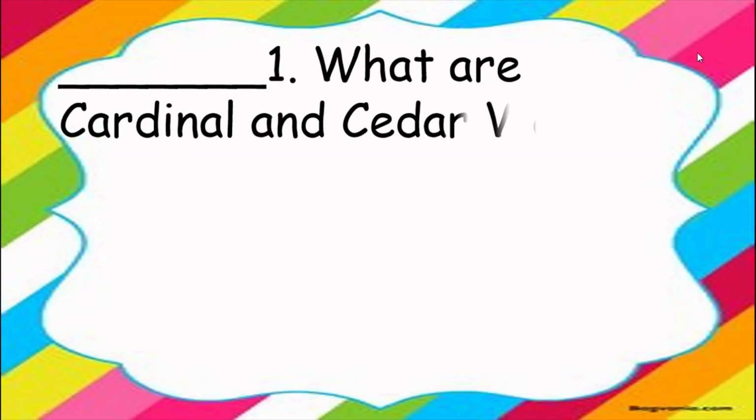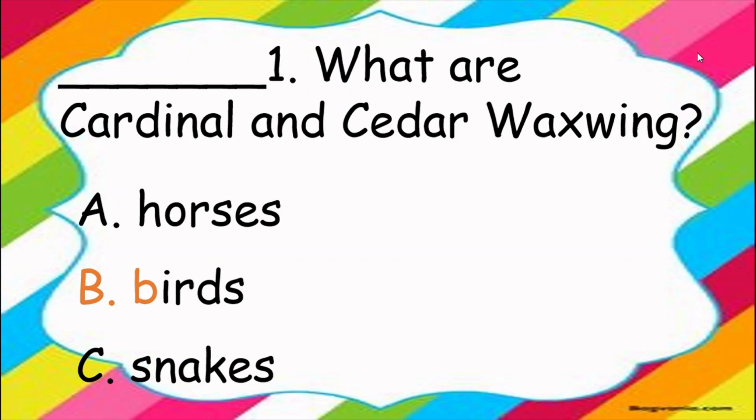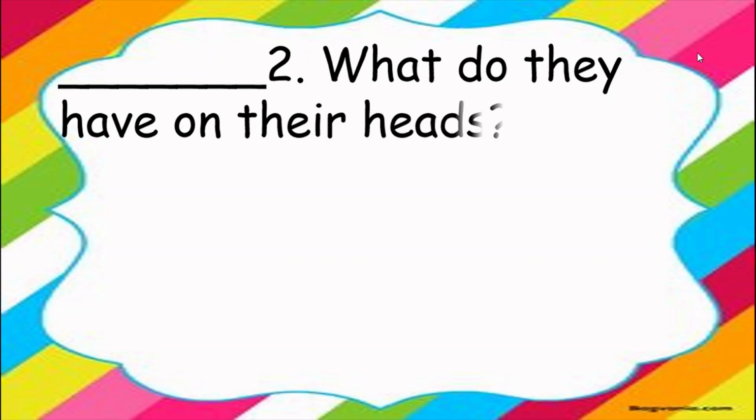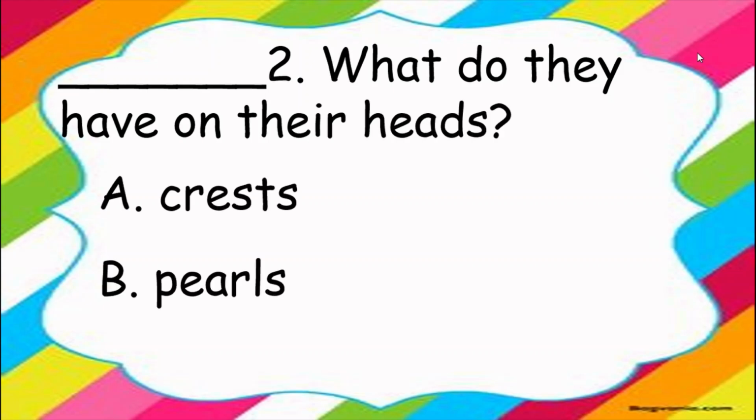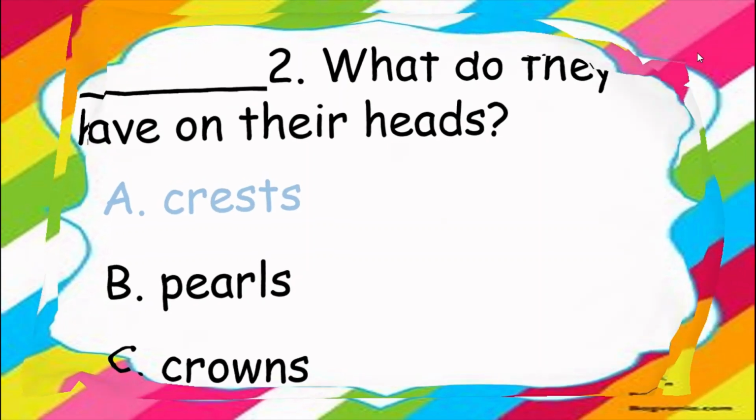Number 1. What are cardinal and cedar waxwing? Is it A. Horses, B. Birds, or C. Snakes? Yes, it is B. Birds. For number 2, what do they have on their heads? Is it A, crest, B, pearls, or C, crowns? The answer is letter A, crest.